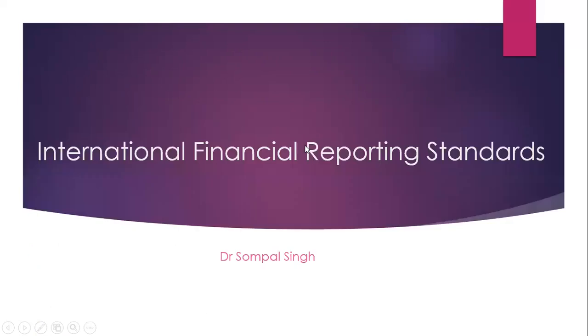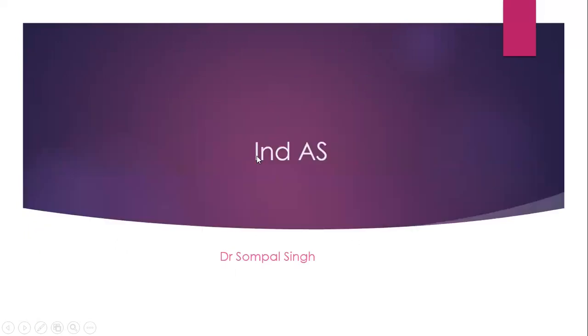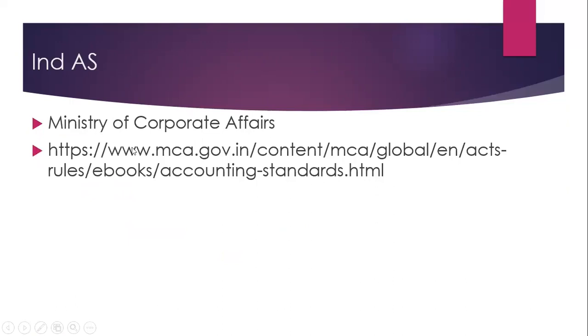Then international financial reporting standards. This is the summary of international financial reporting standards. Then there is Indian standard. This can be downloaded from the Ministry of Corporate Affairs, Government of India.